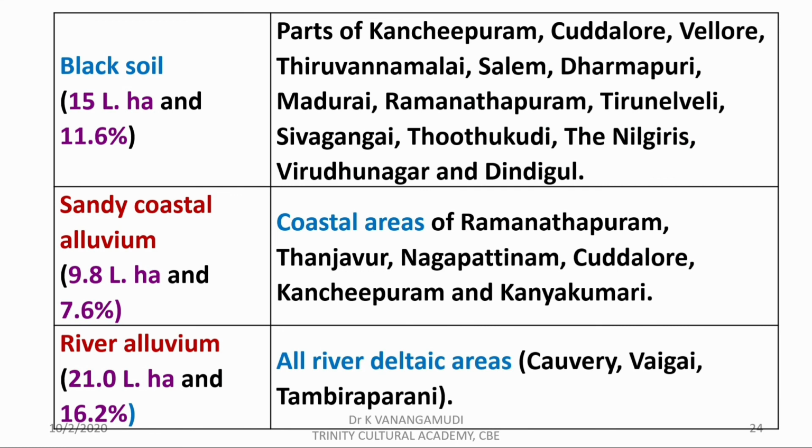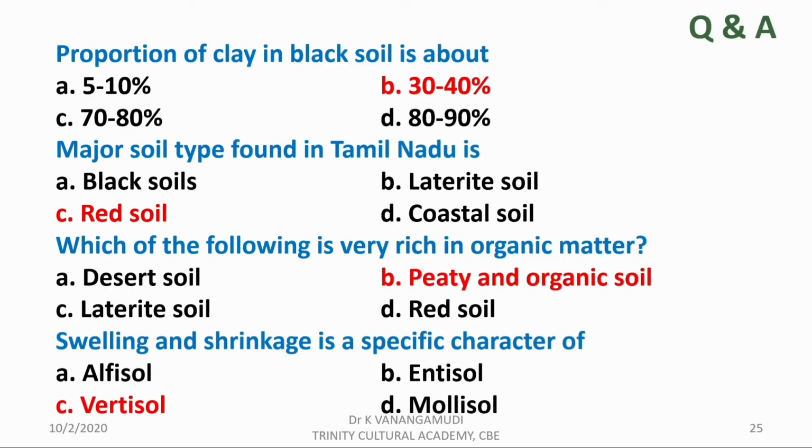Friends, we are at the end of this presentation. The questions and answers now we will see. The proportion of clay in black soil is about, option B is the correct answer, 30 to 40%. Major soil type found in Tamil Nadu is, option C is the correct answer, red soil.